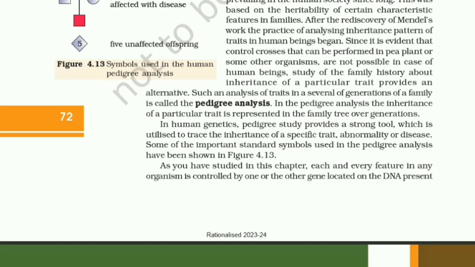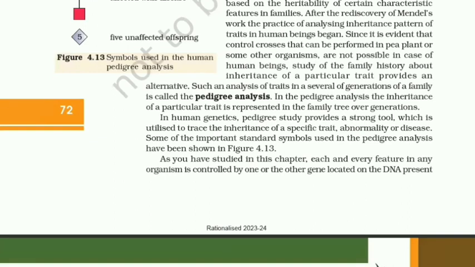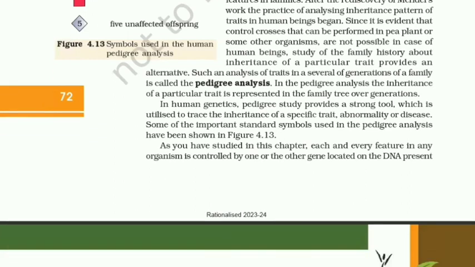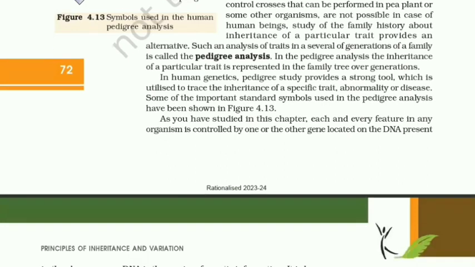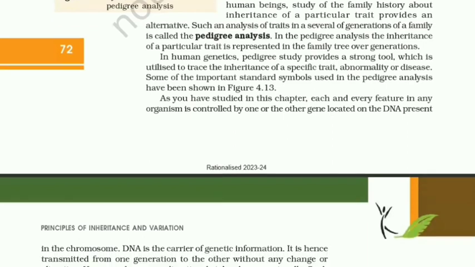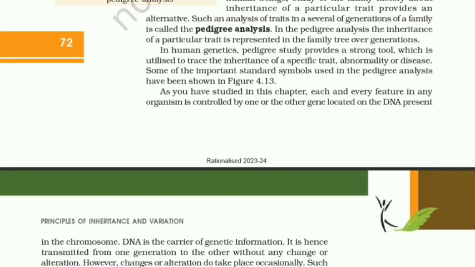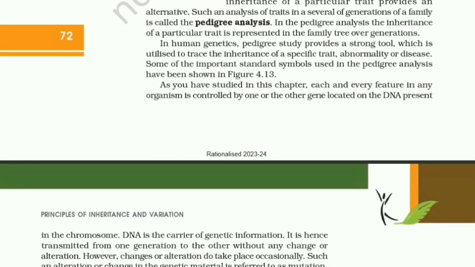Since it is evident that controlled crosses that can be performed in pea plant or some other organisms are not possible in case of human beings, study of family history about inheritance of a particular trait provides an alternative. Such an analysis of trait in several generations of a family is called pedigree analysis. In the pedigree analysis, the inheritance of a particular trait is represented in the family tree over generations.